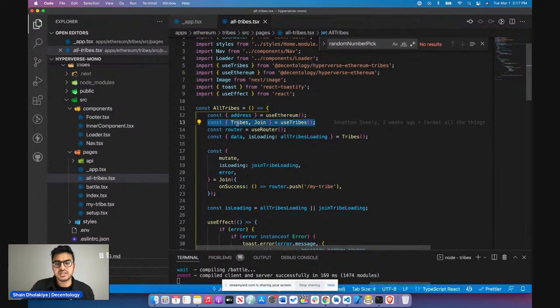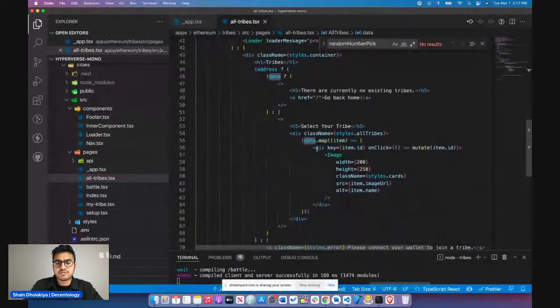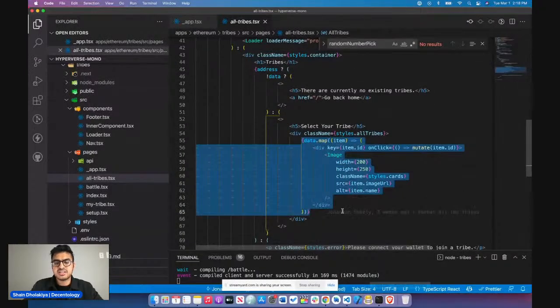All we are doing is getting tribes from useTribes. We call tribes, which automatically does the fetching for you and gets you back all the tribes that are available. And from that return object, we just get the data, map through this data, which is all the tribes, and display those tribes the way we want to.